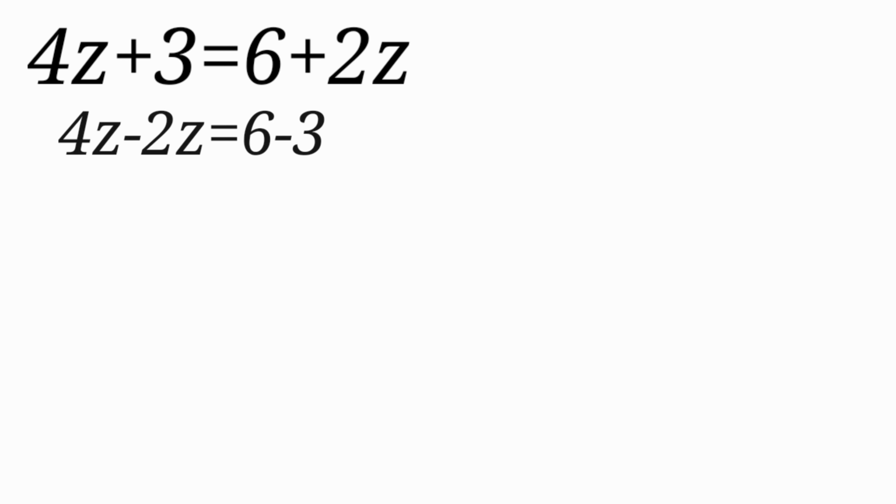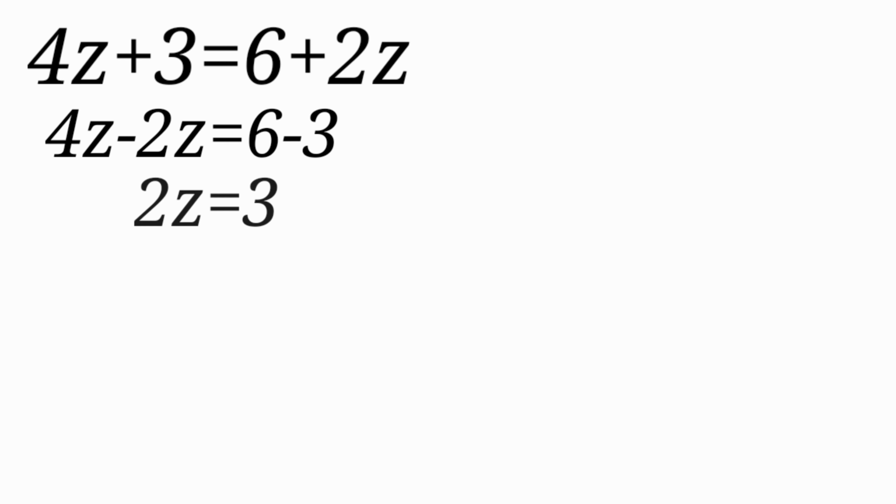Now the 2z I am taking to the left hand side, so plus sign will change into minus. So 4z minus 2z is equal to 6, which remains like this only. This 3 will come from left hand side to right hand side with its sign changed, so plus will change into minus. Now solve the equation. 4z minus 2z is 2z, equals 6 minus 3, which is 3.